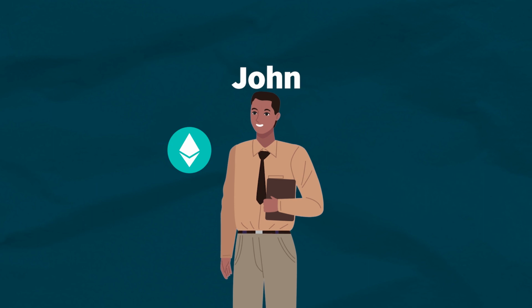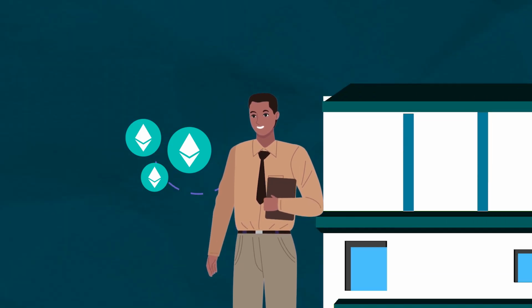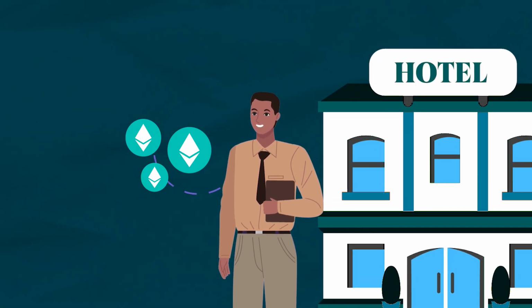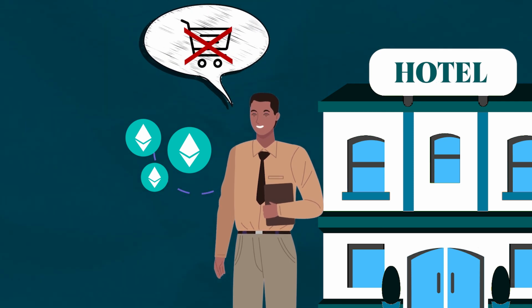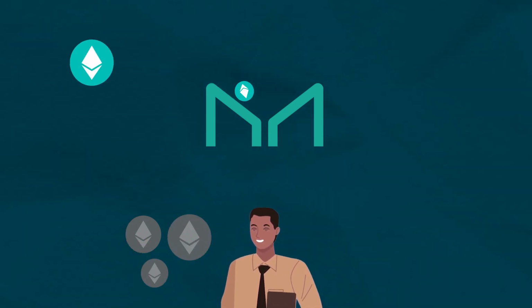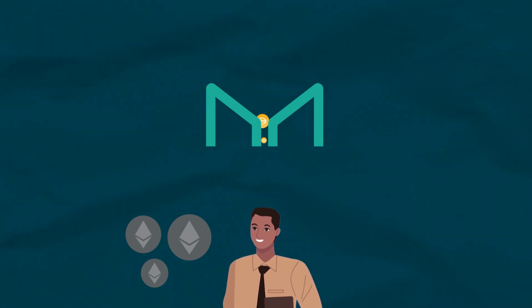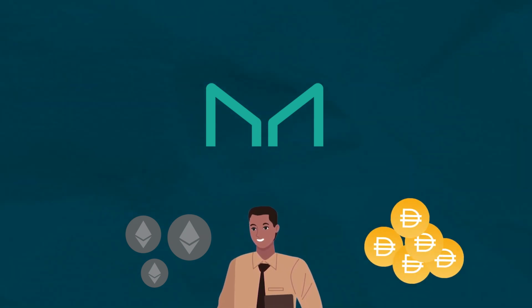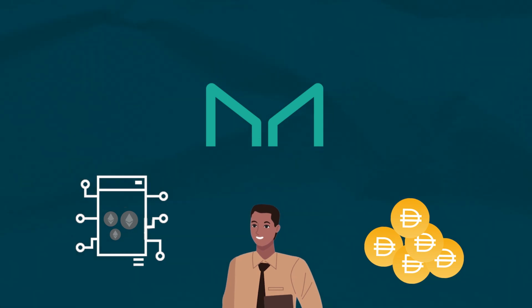Okay, so let's take a look at a practical example of how this type of stablecoin works. So say John, a business owner, has some Ether and urgently needs some cash for his hotel business. However, John doesn't want to sell his ETH, so through MakerDAO, John deposits Ether or other accepted cryptocurrencies and borrows against the value of his deposits to receive newly generated DAI. John's collateral is held in a smart contract and can only be accessed after he clears the stablecoin debt.